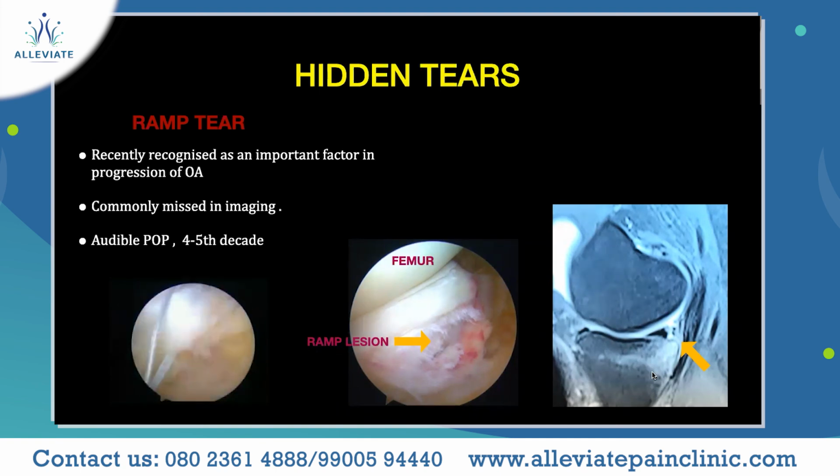So here you can see how we repair the ramp tear. This is from the posterior part of the knee. And using these high strength sutures, the meniscus is repaired back to its capsule. So this is our complete repair of the ramp lesion, which is the meniscus and the capsule.